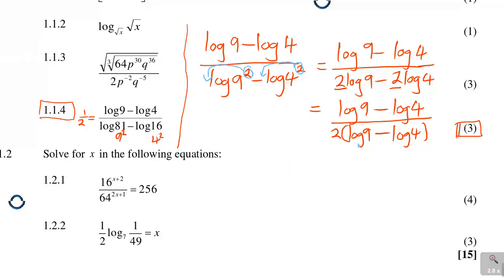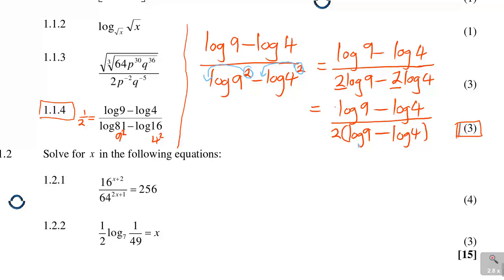You can see that it is similar. In other ways, log 9 minus log 4 will cancel, and that will cancel. Now, avoid this because it's wrong. Don't cancel it like that. You are going to get it wrong. That's not how you cancel it, because it goes together as a single thing.